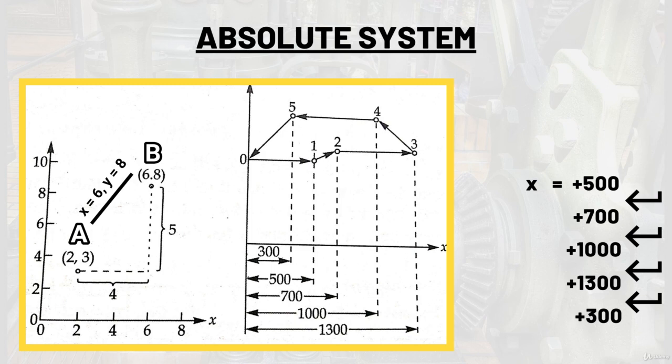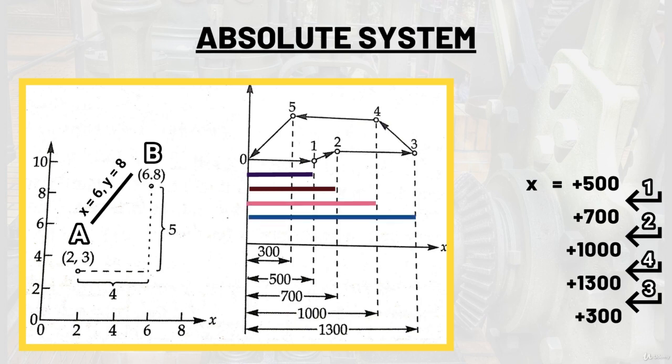Now, for drilling 5 holes at different locations in this type of system, the command for the x direction would be 500, plus 700, plus 1000, plus 1300, and plus 300.